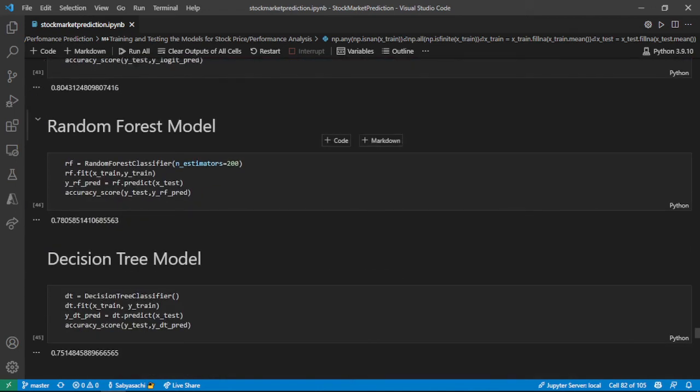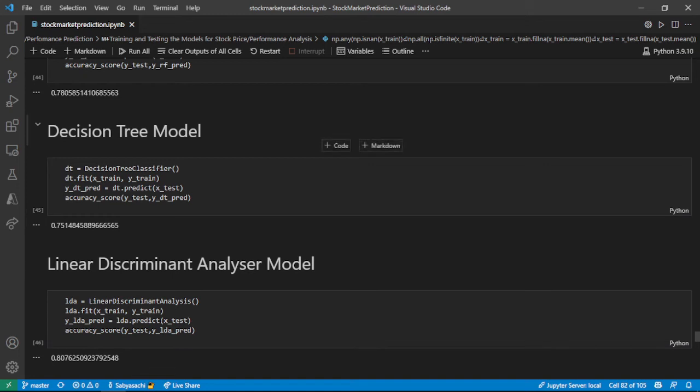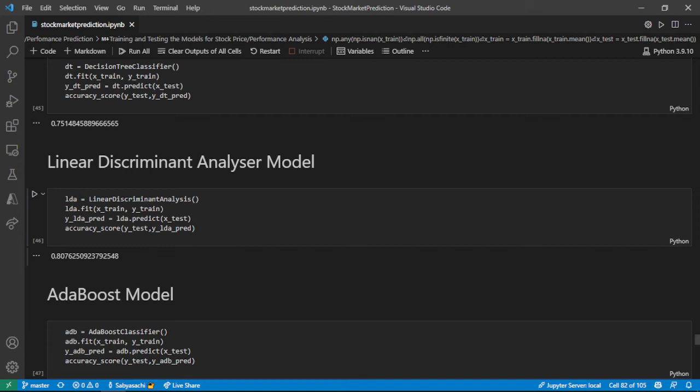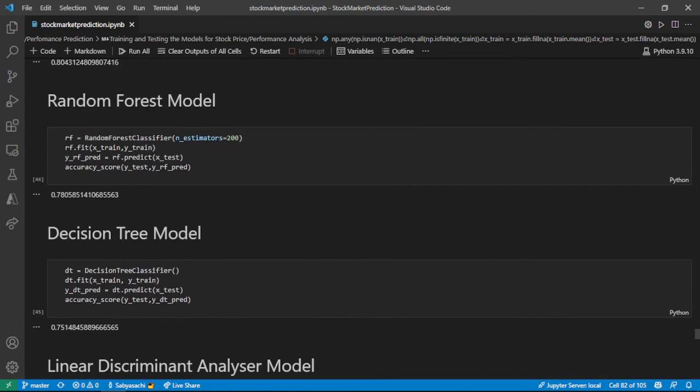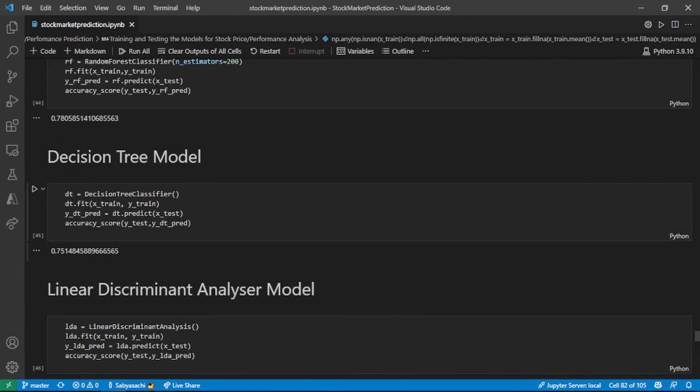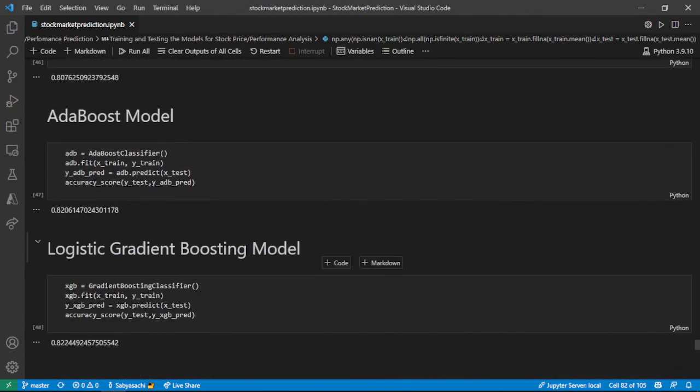Now next I chose to use the random forest model, which is giving me an accuracy of 78%. Next I used the decision tree model, which gave me a worse accuracy of 75%. Next I used the LDM, that is the linear discriminant analyzer model. It also gave me around 80%, the same as my Logistic one. Now next I moved on to AdaBoost. Now AdaBoost gave me 82%, which is the best right now.